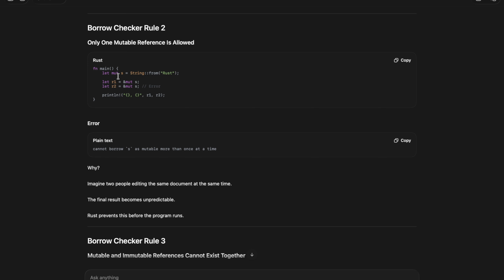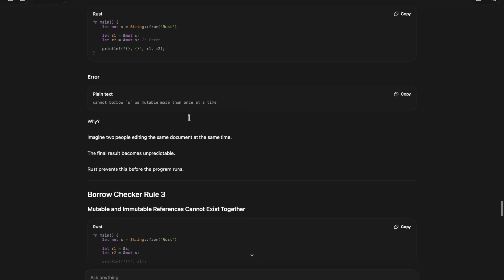So if the variable is already mutable, then we can only take a reference and mutate once, not twice. That is the Rust feature of the borrow checker. By the borrow checker rules, we can't mutate through two references. The error says: cannot borrow as mutable more than once at a time.